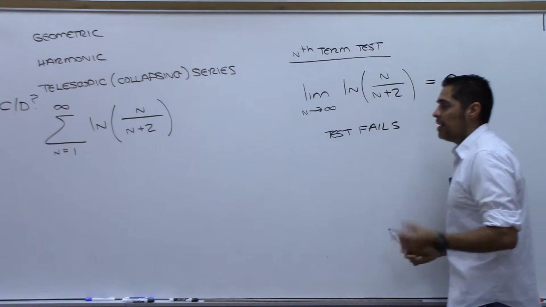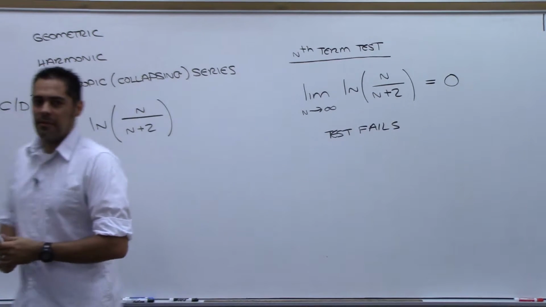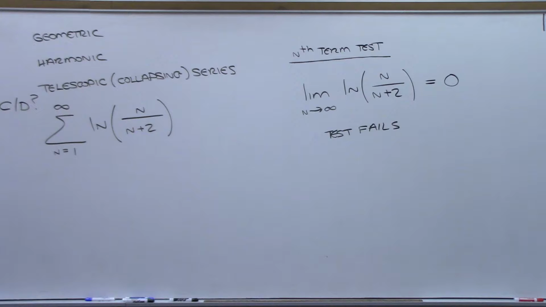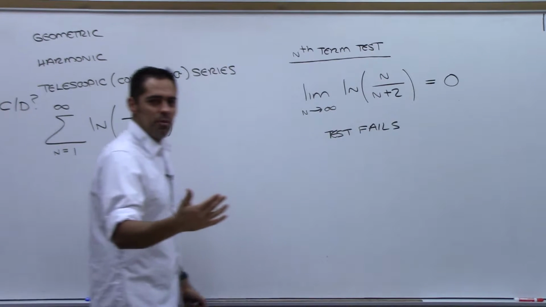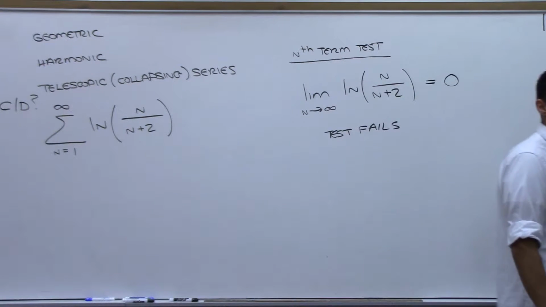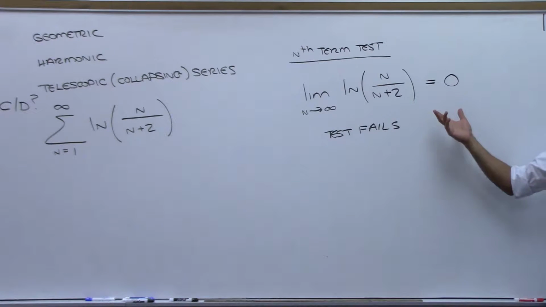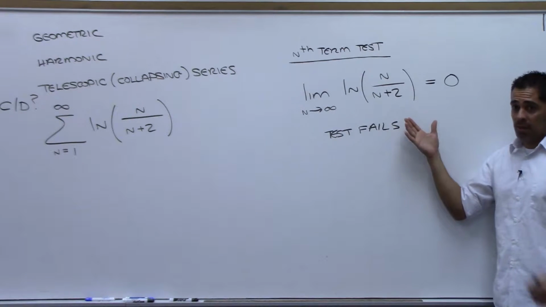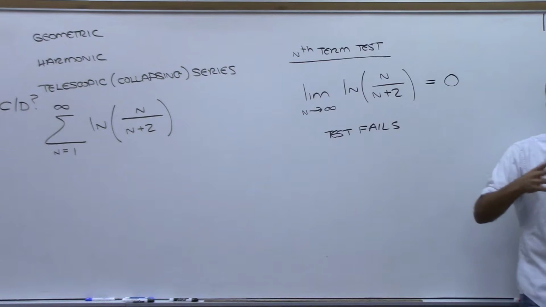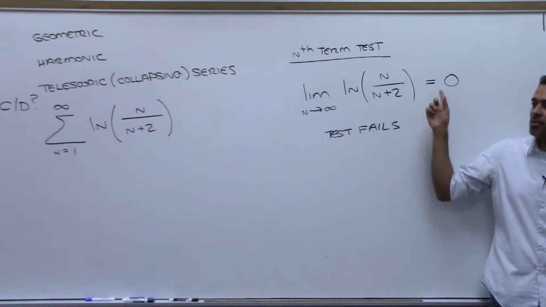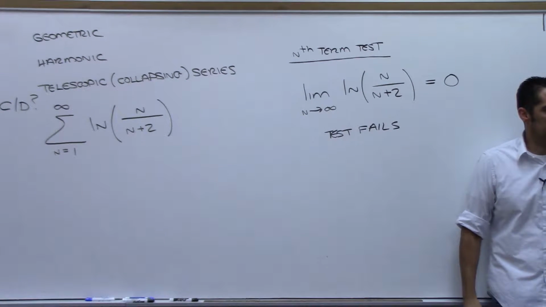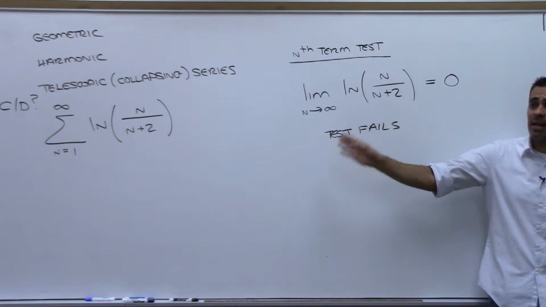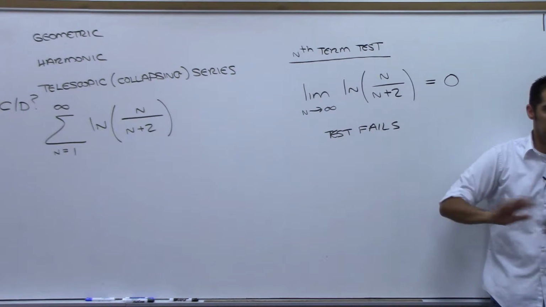Done. I've given in my classes before a quiz where I walk in and hand them a quiz, one question, something like this, just to see what my class will say. And a lot of people still get it wrong. They say, okay, this goes to 0, this series converges. That's not the case, right? This may converge, it may diverge. We don't know yet, right? We still don't know anything.